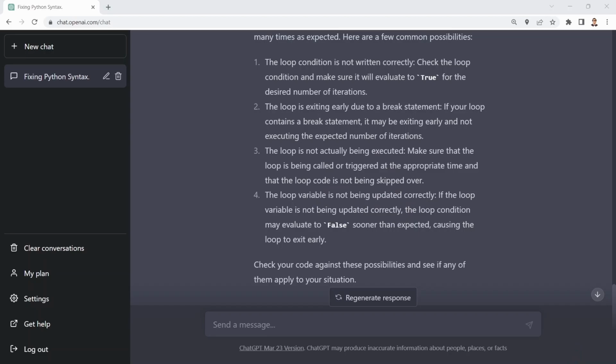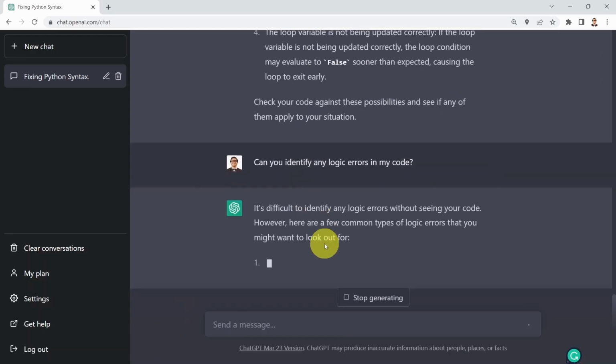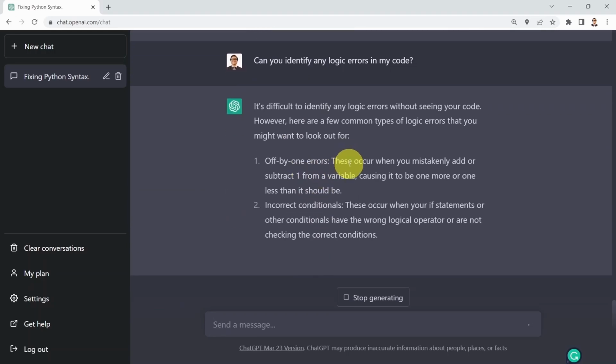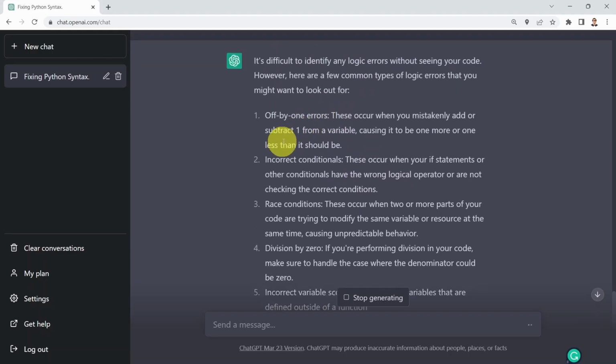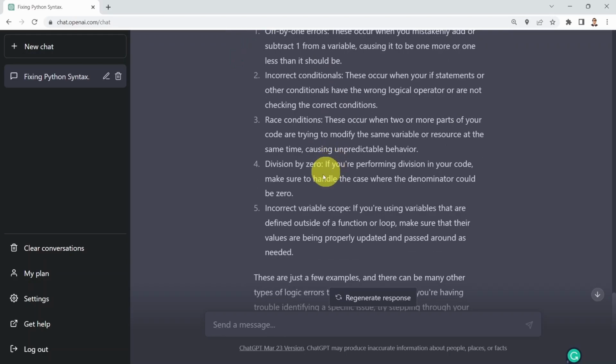Another example, well, can you maybe identify any logic errors in my code? So I can just say that: can you identify any logic errors in my code? And it's going to tell you it's difficult to identify logic errors without seeing the code, but it's going to show you what the key logic errors are that are out there. These are off-by-one errors, or maybe incorrect conditionals, for example. Maybe there is division by zero that might cause some issues, or incorrect variable scope.